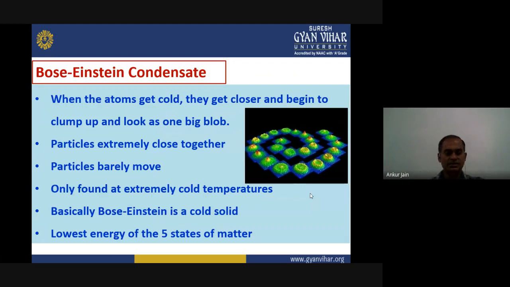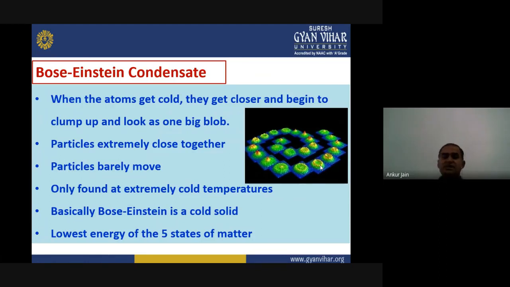Now in the next section we will review these states of matter one by one, from the lowest energy side to the highest energy side. So the first one is Bose-Einstein condensate. This is actually a form of solid, but as I told you, it is solid at very low temperature. When the atoms of any matter get cold, they get closer and begin to clump up and look like one big blob, as shown in the picture.